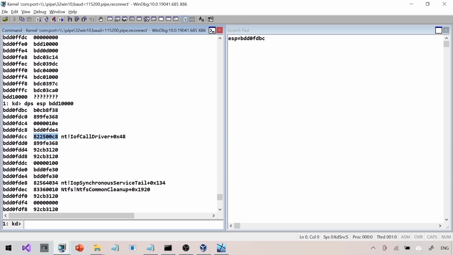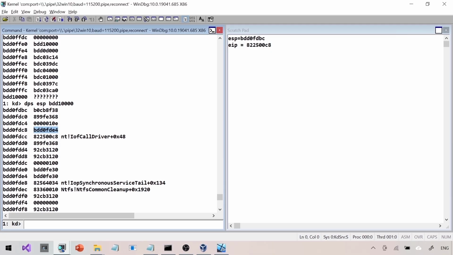As you can see, my EIP is 0. Anything is better than 0. I would prefer to have a valid binary address, which in this case is IoCallDriver and within the stack. So I'm going to select that address as my EIP. I'm going to put that in the scratch pad. Probably I'm completely wrong. This is all hunches and guesses. It's not an exact science because the stack is corrupted.